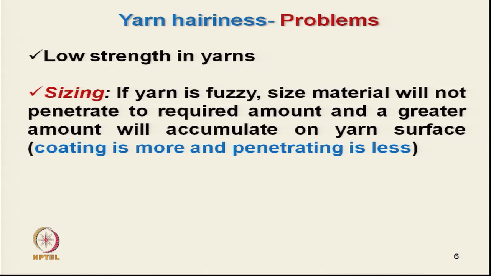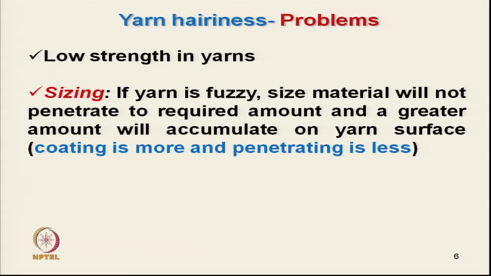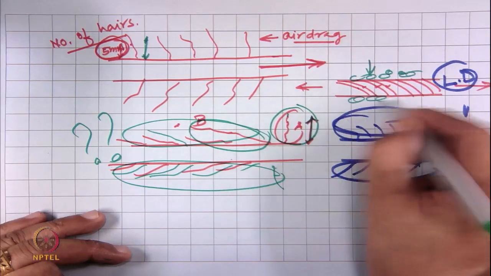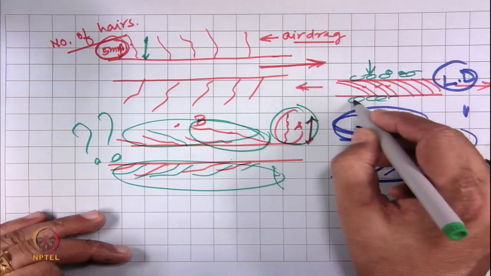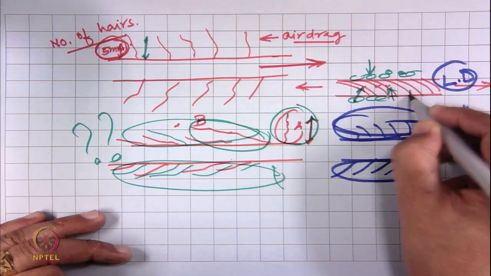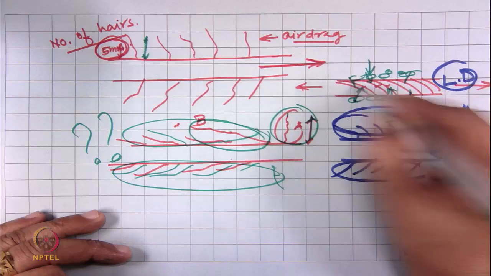So, if there is hairiness, so the yarn is fuzzy with a high amount of hairs, then what will happen? If we apply size material here in this yarn, size will be applied on the surface and directly in contact, and it will penetrate inside the structure, which we actually want.